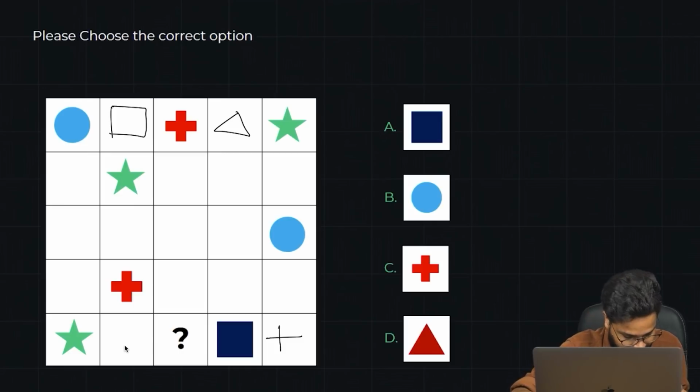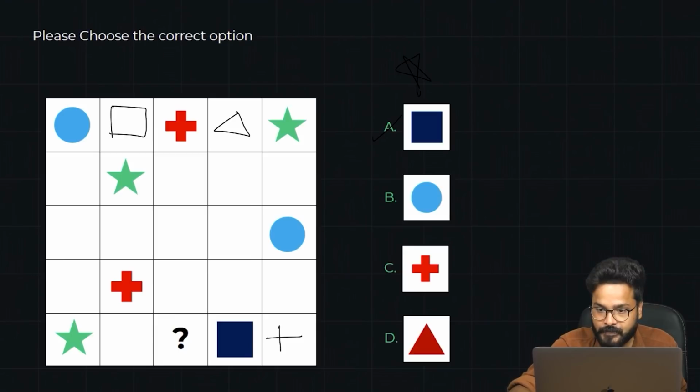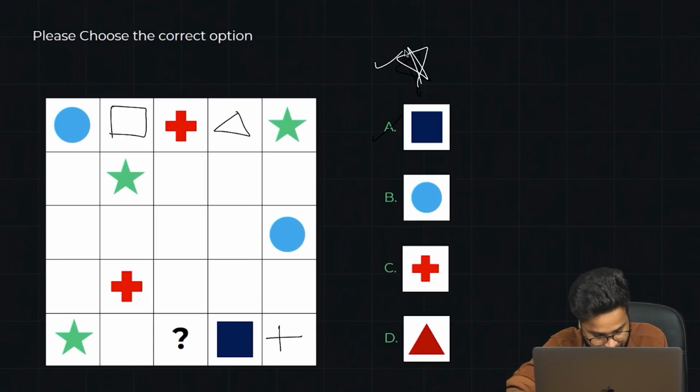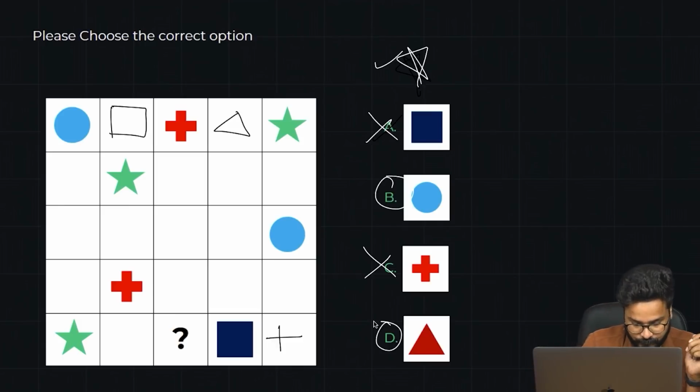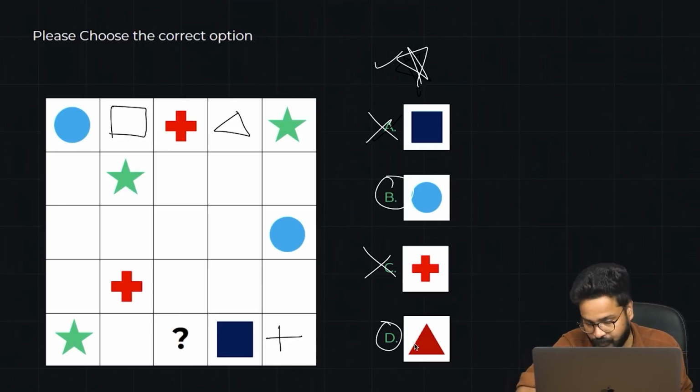The left out option is, star is done already. Star is done, right? Let's say we draw a star here. So a star is already done. Changing the pen's color. Star is already done, right? Square cannot be the case, right? Plus sign cannot be the option. So what would be the option? It could either be a circle or a triangle, right? A circle or a triangle.